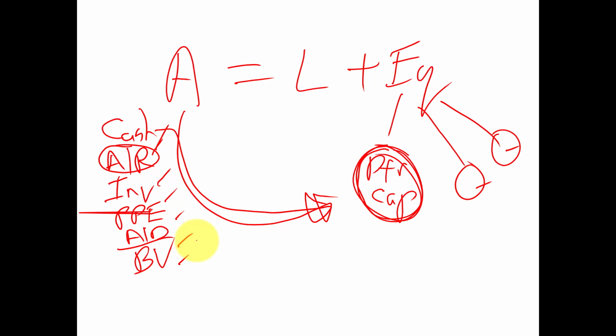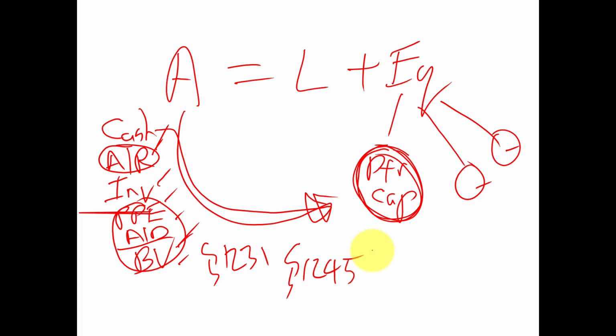And if the value of this property, plant, and equipment is bigger than the book value, there's an unrealized gain. And we know in the case of Section 1231 assets like property, plant, and equipment, any gain may be subject to Section 1245 recapture, that's taxed at ordinary rates.